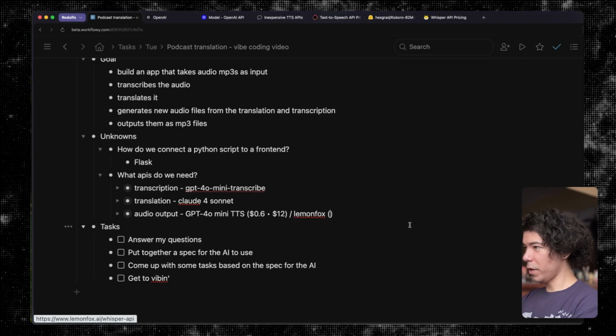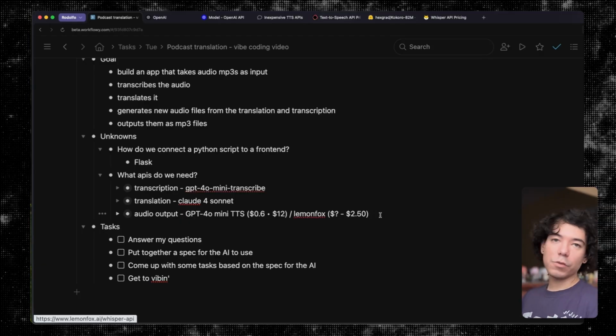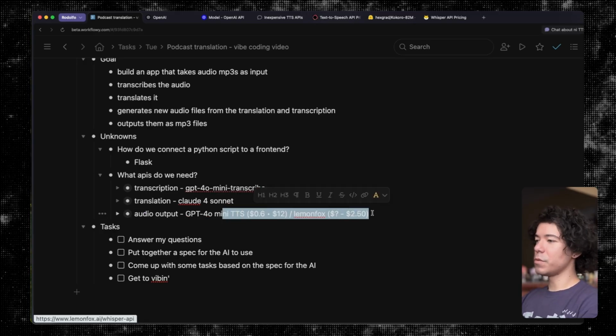I don't know what the input is, but I'm going to guess it's something very inexpensive. Okay, so that looks pretty attractive compared to GPT, but we haven't checked the quality, so I have no idea. This could be very inexpensive. It could also be very much trash. I don't know, but we'll see. So we'll have to do some tests.